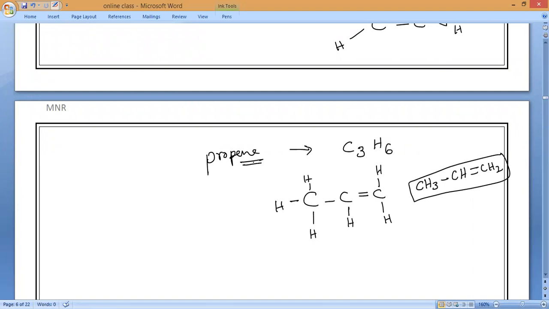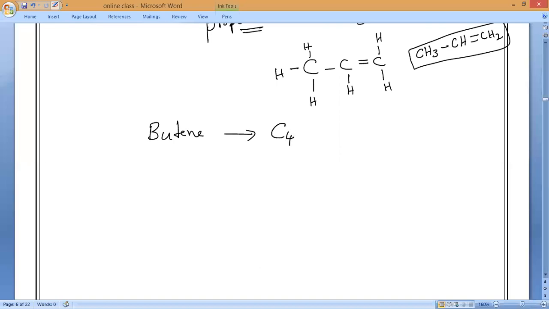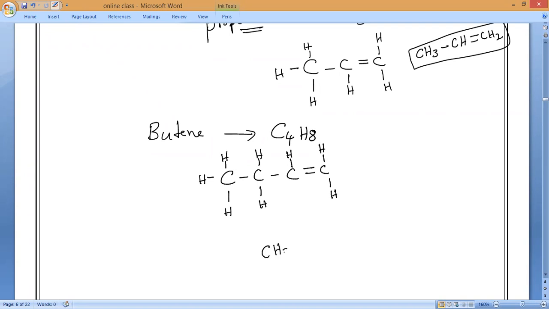So ethene, propene, next, the last one. Tell me butene formula. C4H8. I will draw the structure. All of you observe. C single bond C, double bond C. Now you tell me, first carbon, how many hydrogens? Three hydrogens. Second carbon, 2 hydrogens. Third carbon, 1 hydrogen. Last carbon, again 2 hydrogens. So the formula will come CH3 single bond CH2 single bond CH double bond CH2.